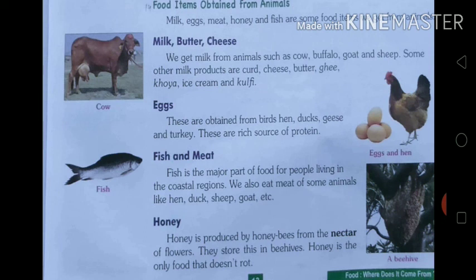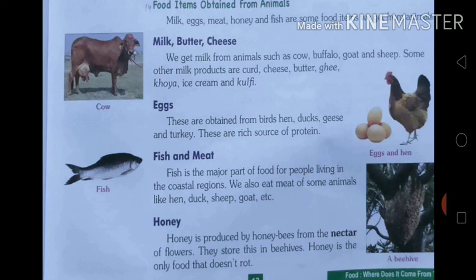Honey. So honey, you know that we will get from honey bees. Honeybees used to collect nectar from flowers. And what is nectar? Nectar is a sweet juice that is present in flowers. So honey is produced by honeybees from the nectar of flowers. They store this in the beehive.